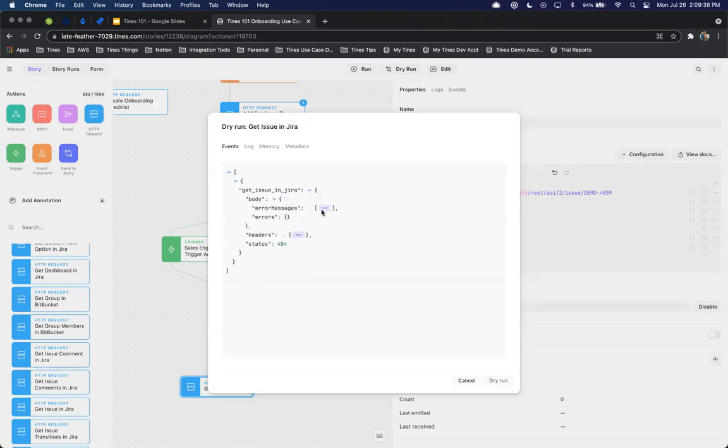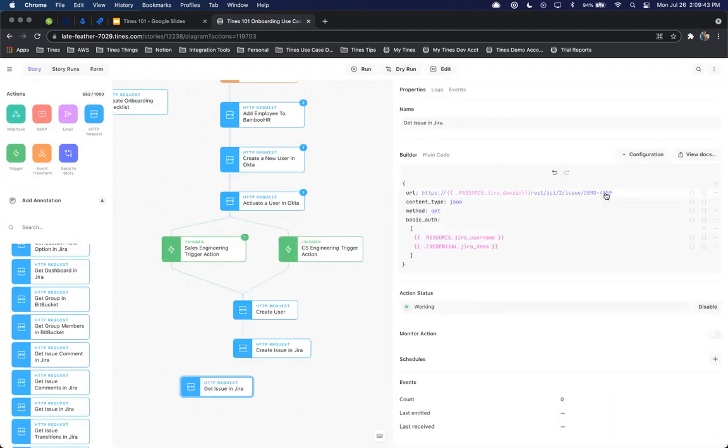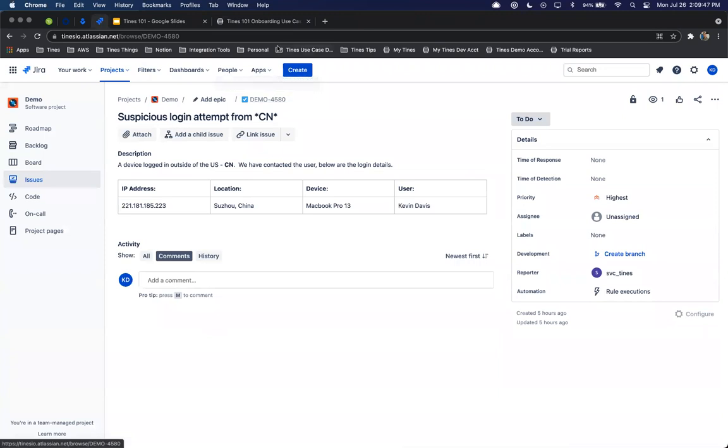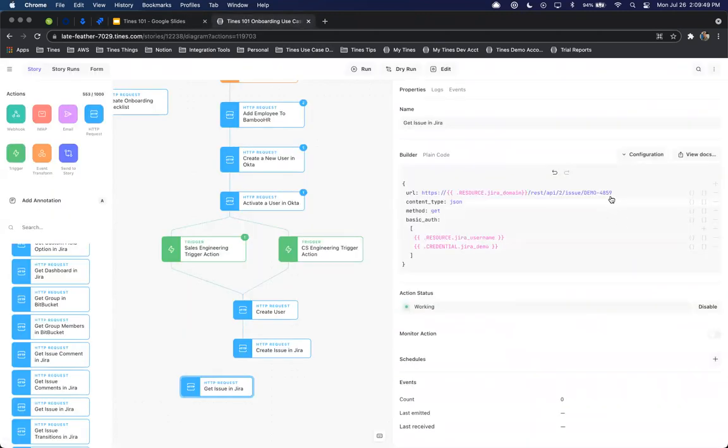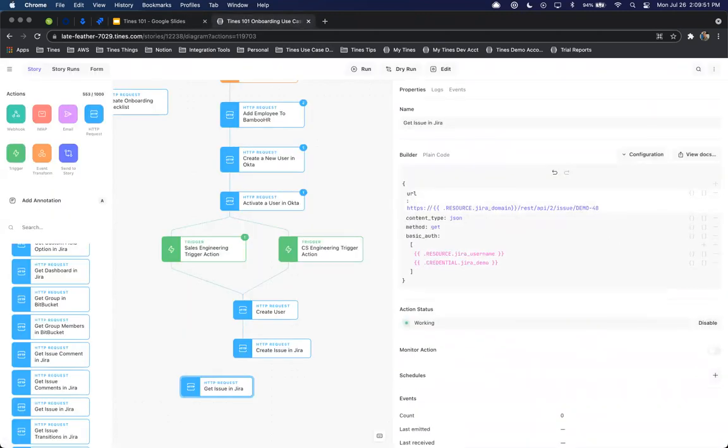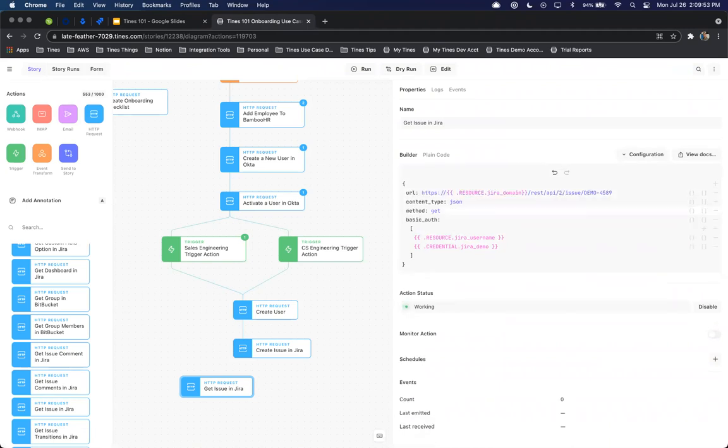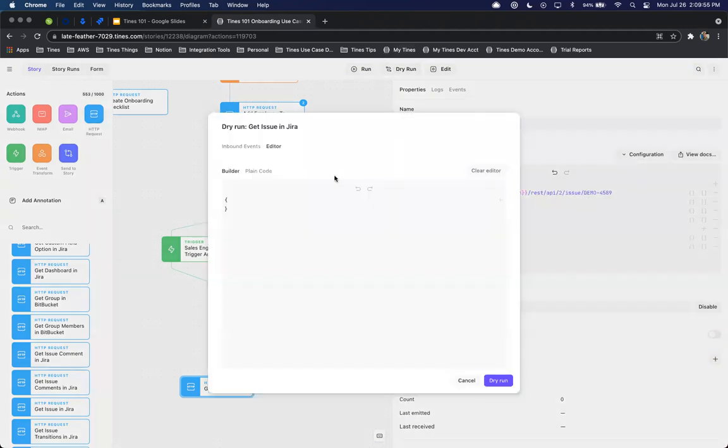Let's see what we get. Issue does not exist. Okay, so let's take a look at Jira, and we'll go into 4.5. Oh, okay. So we'll do 4589 and see if that one populates for us.